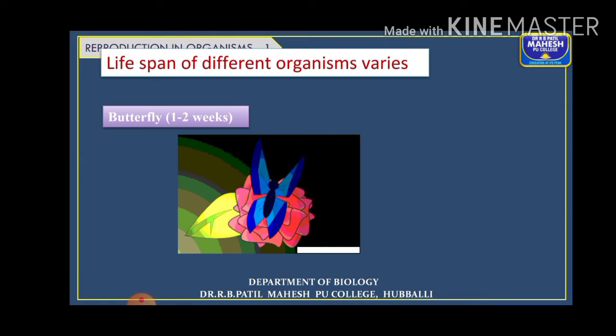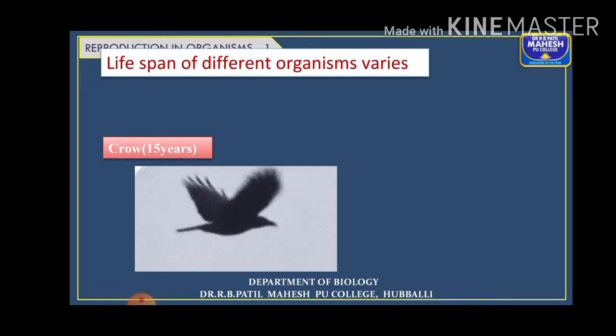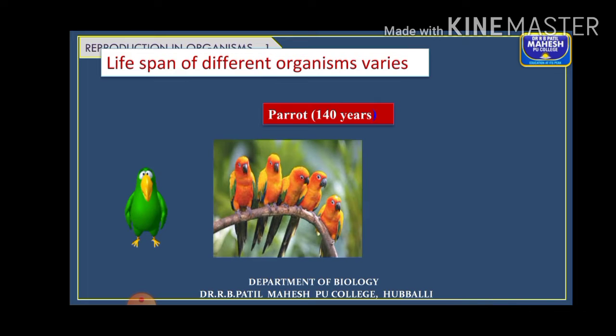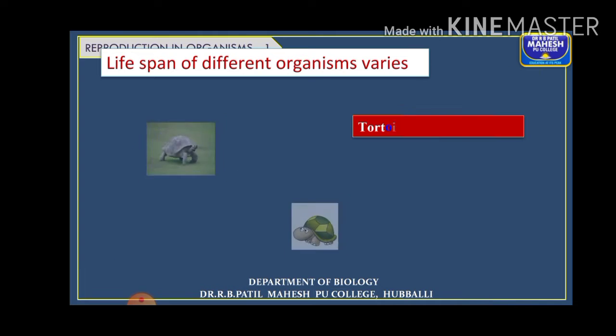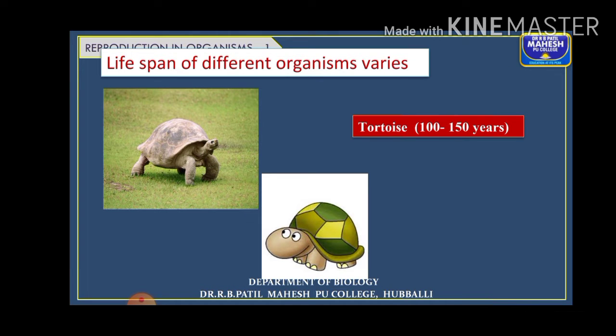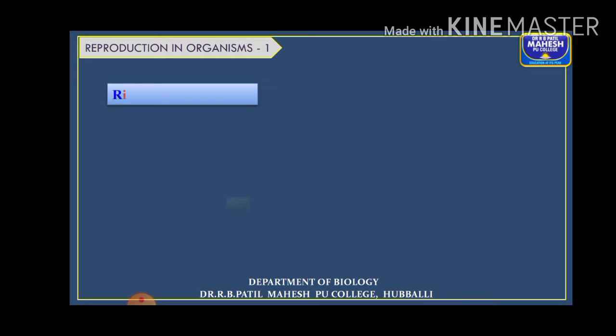For example, butterflies live only for around 1 to 2 weeks. Crow, the lifespan is 15 years. The lifespan of parrot, see here, both are birds of almost the same size, but the parrot, though it is smaller than the crow, lives for 140 years, right? Then crocodile, a huge animal, lives for 60 years. Tortoise, 100 to 150 years.